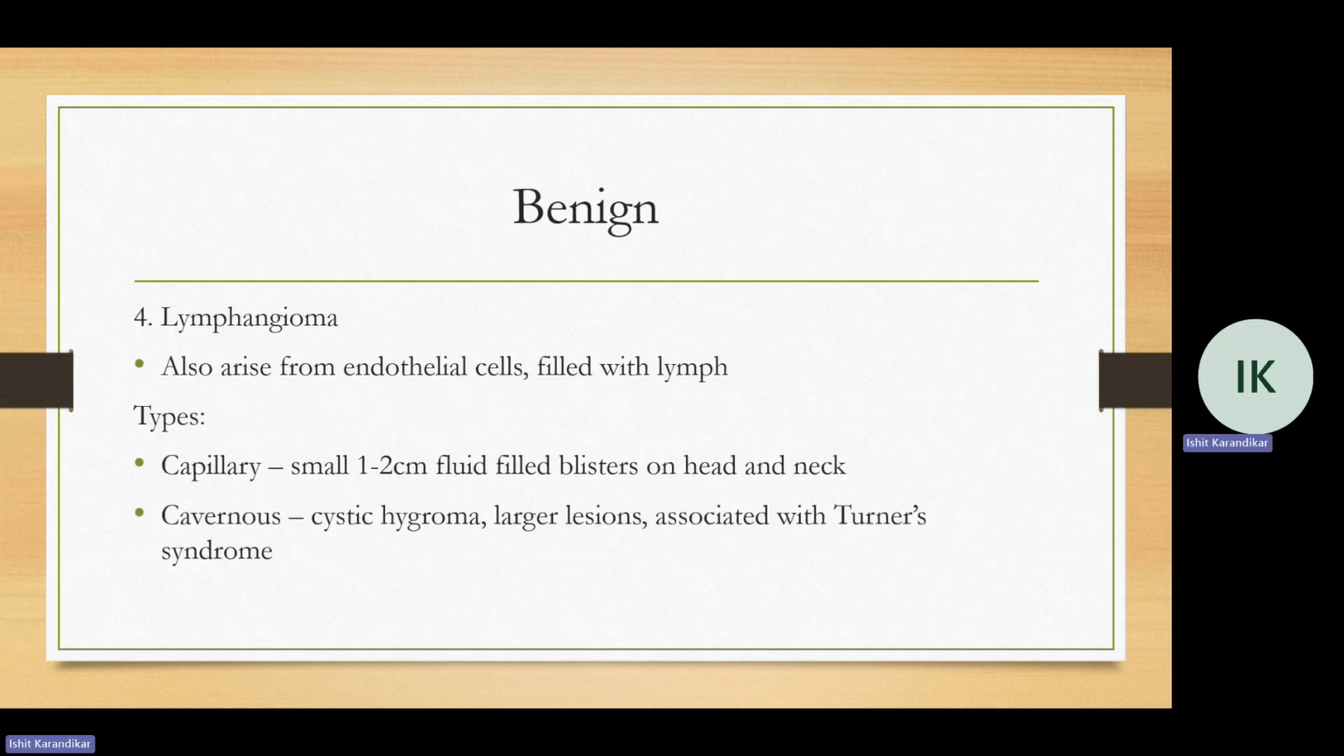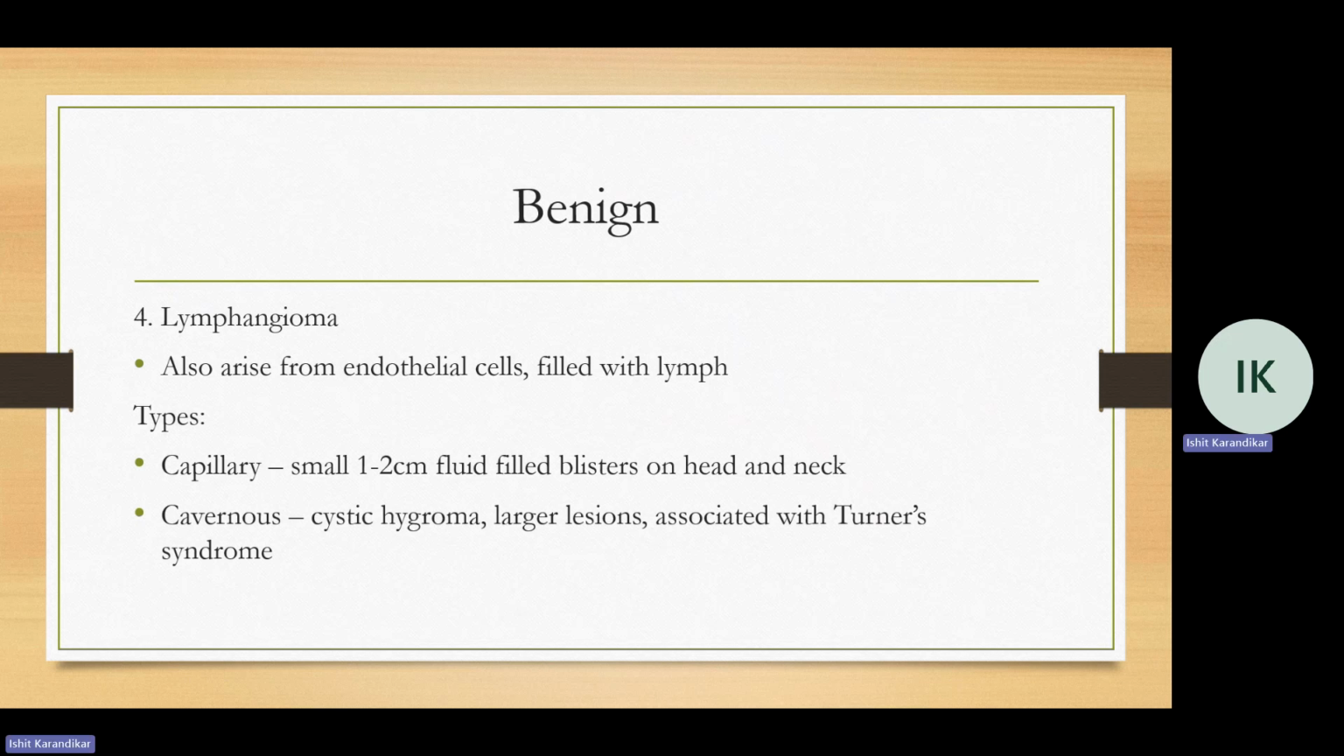Now, the lymph counterpart, lymphangiomas, they also arise from endothelial cells, but the difference is they're filled with lymphatic fluid, and if you do a biopsy, you will not see any RBCs in the fluid. Now, these, similarly to hemangiomas, can be divided into capillary and cavernous types. Capillary lymphangiomas are small, 1 to 2 centimeters, and present as fluid-filled blisters on the head or neck.